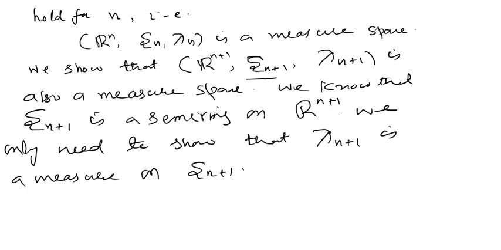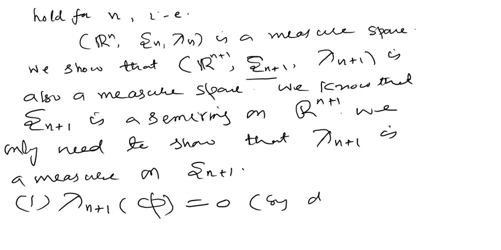First property is trivial because lambda n of the empty set is 0 for each n. So lambda n plus 1 of the empty set is 0. This is by definition of lambda n plus 1. अब हमें सिर्फ सिग्मा एडिटिव प्रॉपर्टी चेक करनी है. We only need to check the sigma additive property.